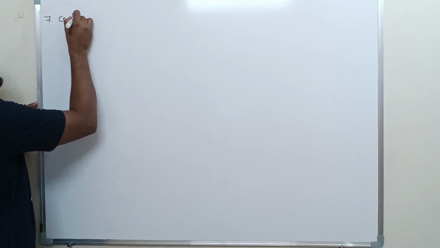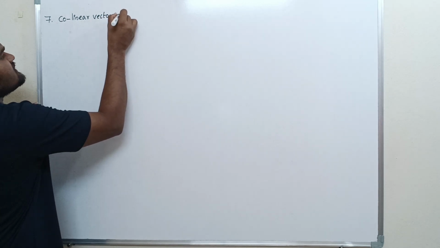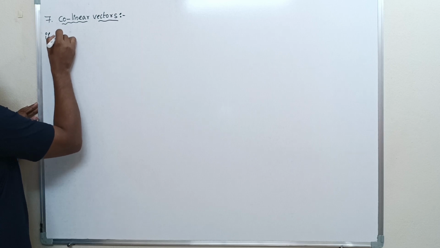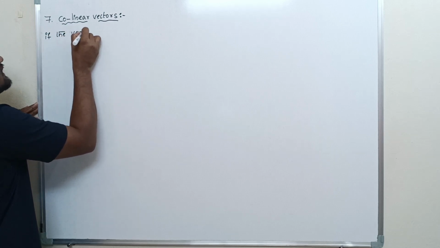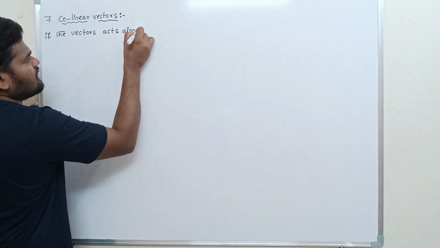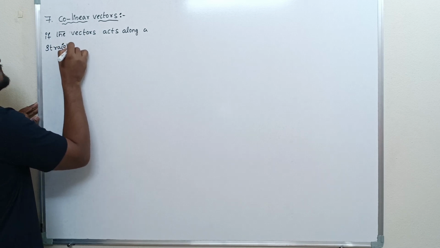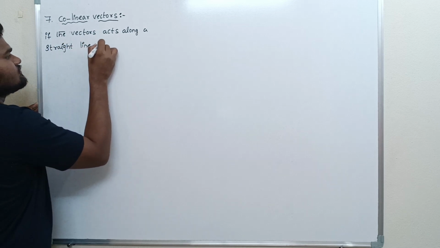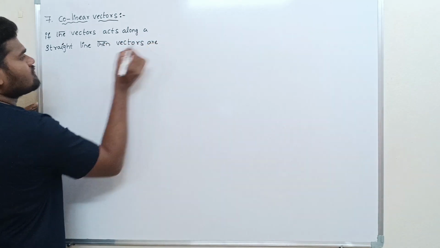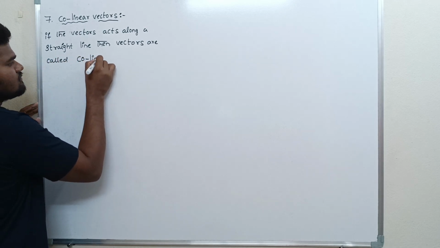Co-linear vectors. What is the meaning of co-linear vectors? Have a look. If the vectors act along a straight line, then the vectors are called co-linear vectors.